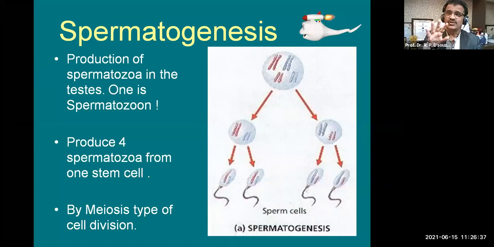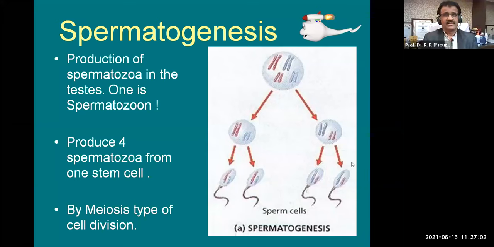Mitosis will give you 2 simple cells from 1. So this is the basic difference. In mitosis there is no reduction in the chromosome number, but in meiosis there is a reduction in chromosome number. So in mitosis we will not get half number, but in meiosis we will get half number. So meiosis is required at any cost for the purpose of getting the haploid number.